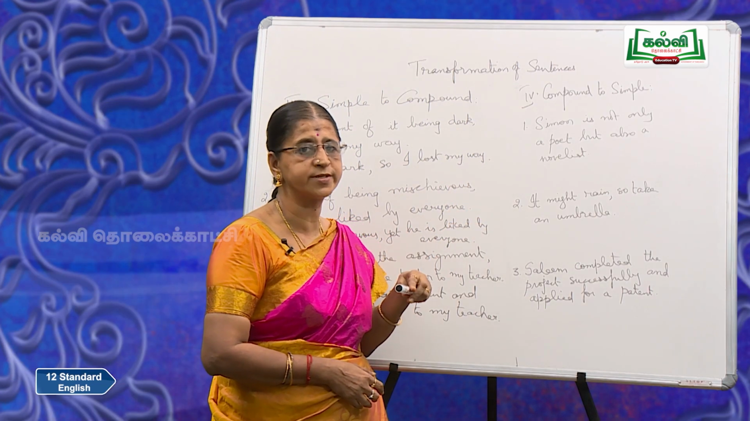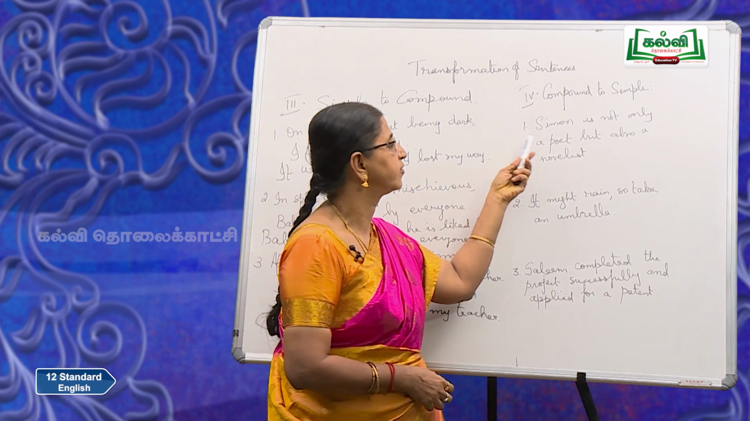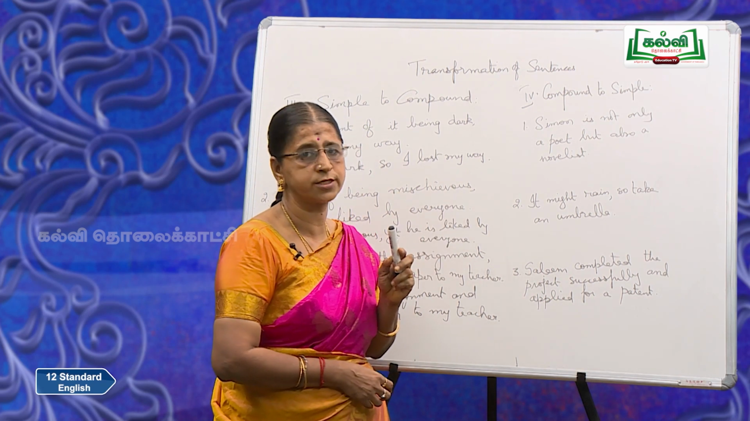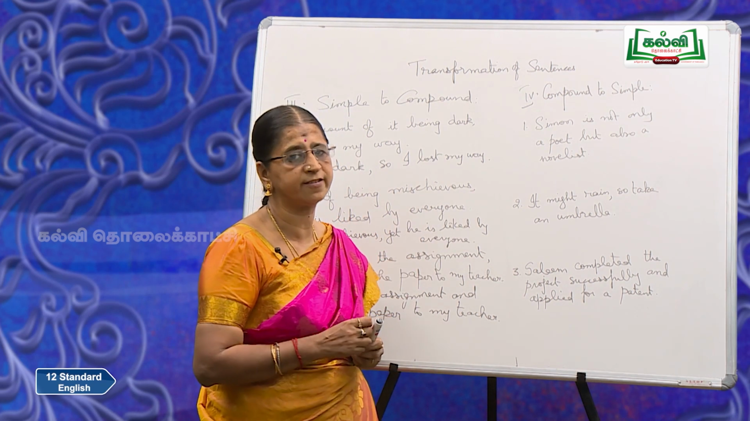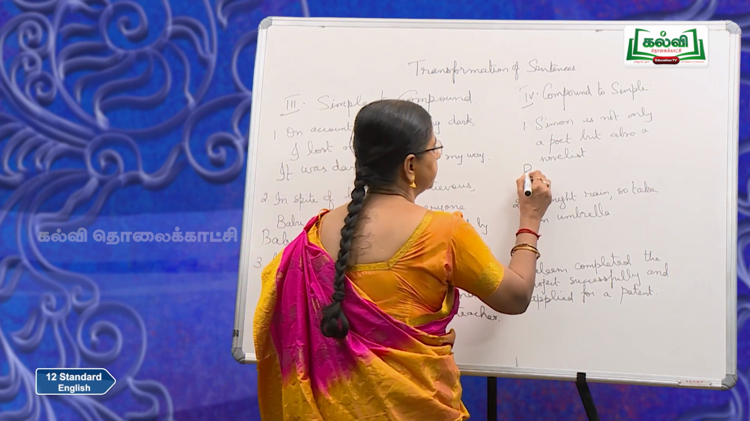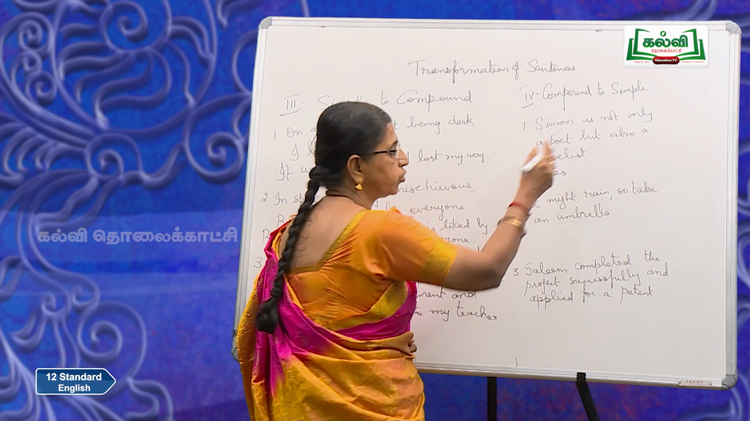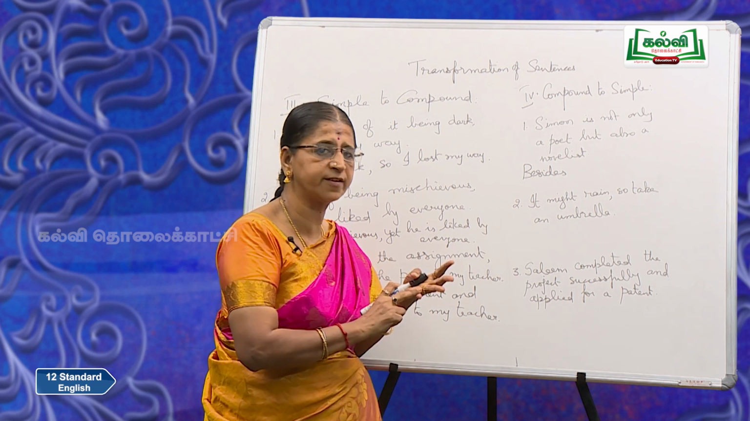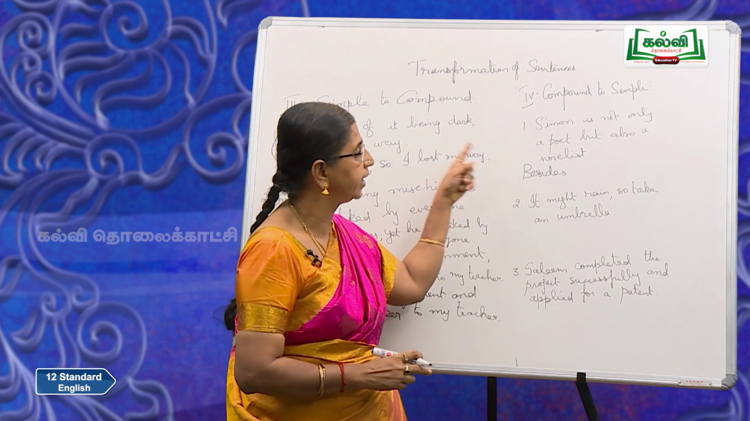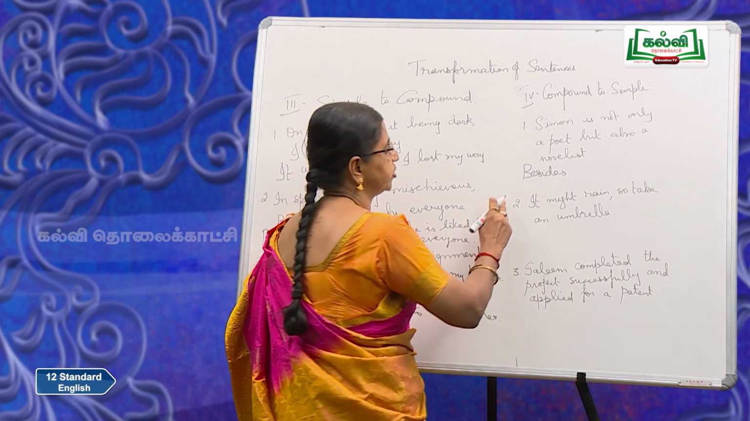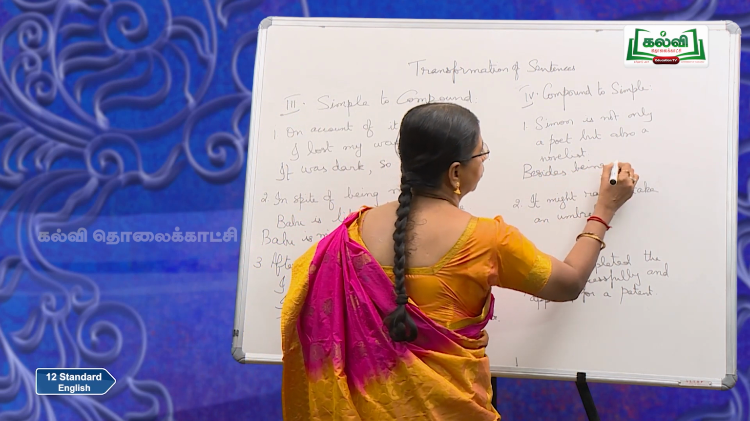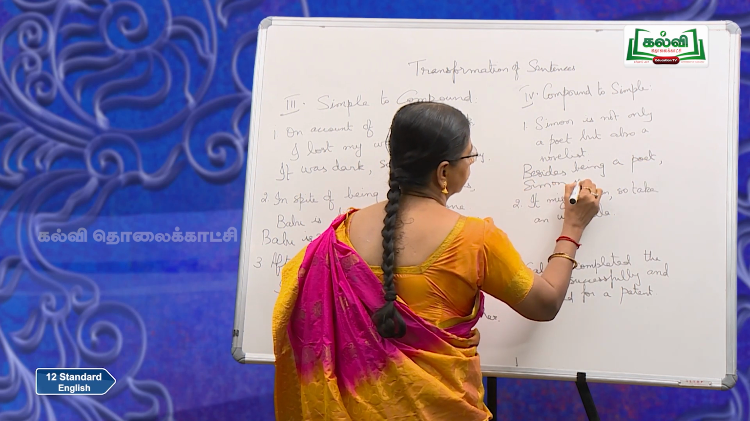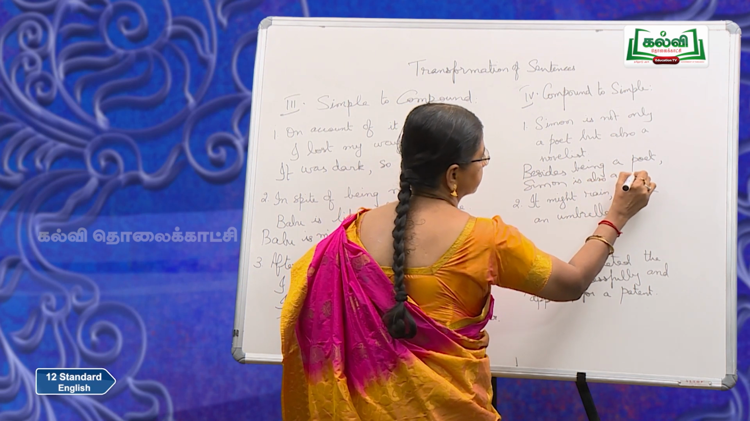You are going to convert compound sentences into simple sentences. Now, Simon is not only a poet, but also a novelist. So, not only, but also. When you get this structure, you replace it with besides. I have already told you, whenever you get is or was, you can change it into be plus ing. If you get is or was, you replace it with be plus ing. Besides being a poet, Simon is also a novelist.